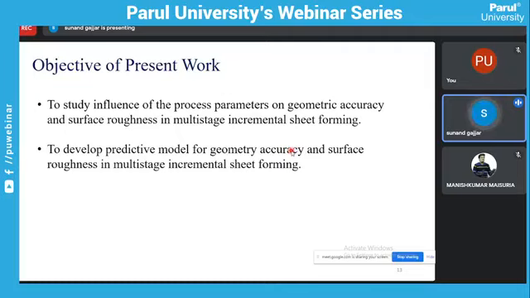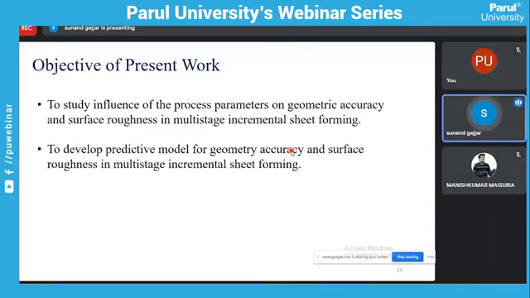So the objective of the present work is to study the influence of process parameters on geometric accuracy and surface roughness in multi-stage incremental sheet forming. Why do we use multi-stage incremental forming? To achieve a 90-degree wall angle and also to achieve better accuracy. How we can gain the better accuracy, we'll learn after some slides, using multi-stage.